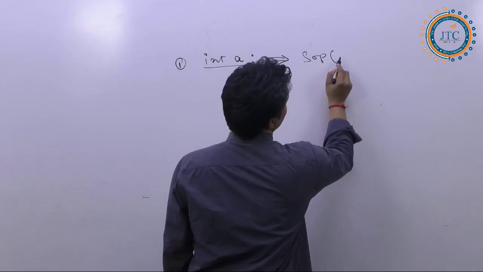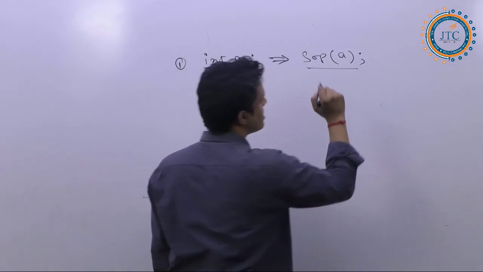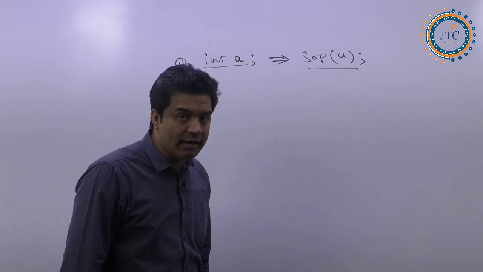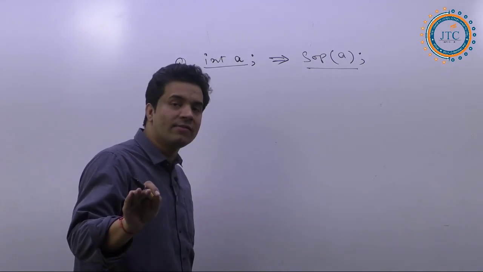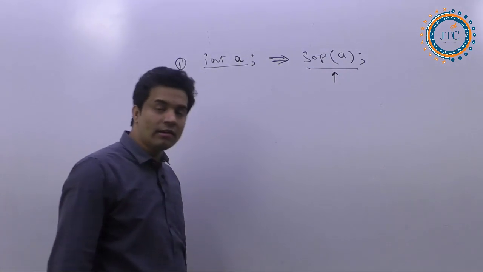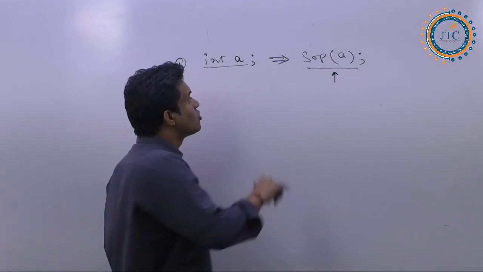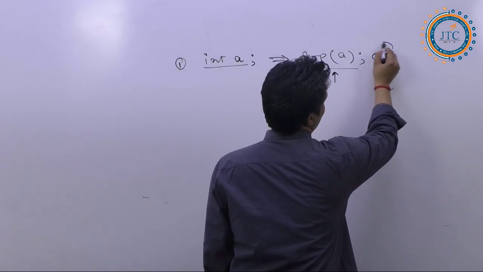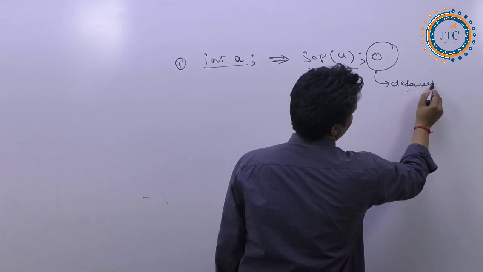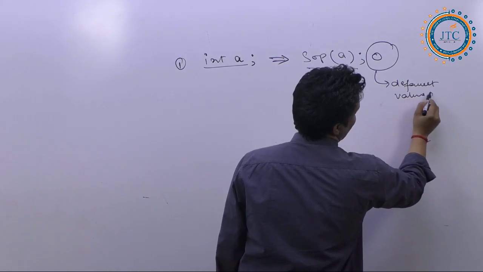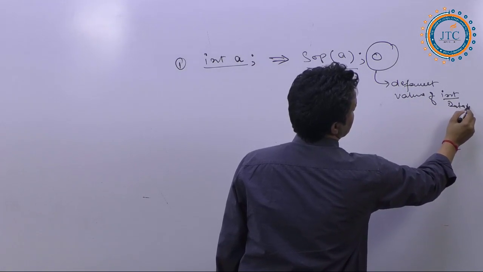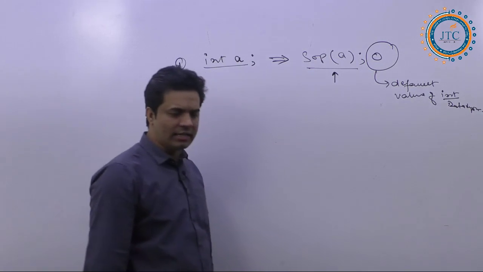If I am doing SOP of a, whenever I have written SOP of a, this is giving the value 0. What is this 0? It's the default value of the int data type, the integer data type.